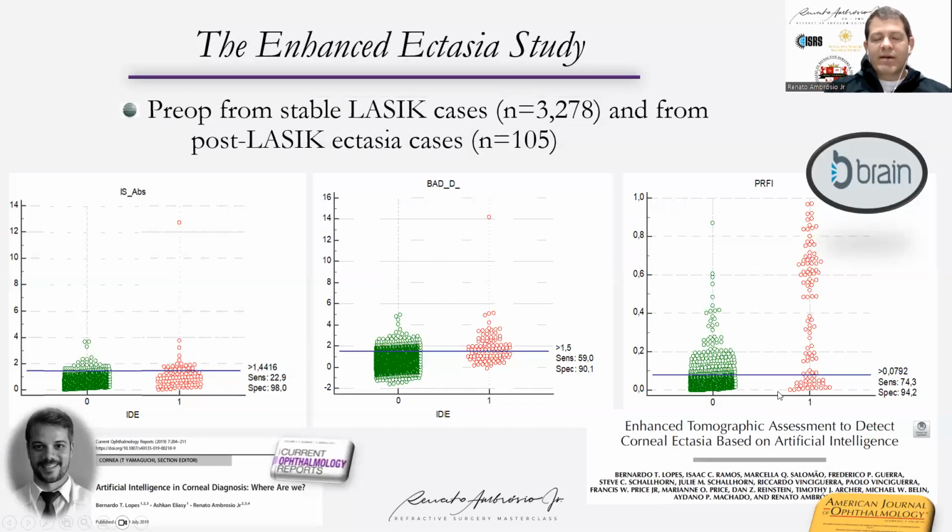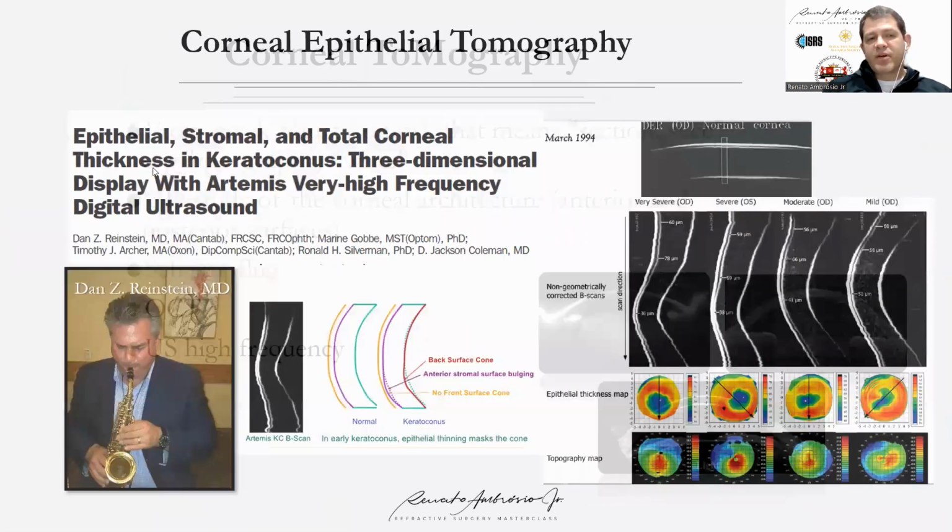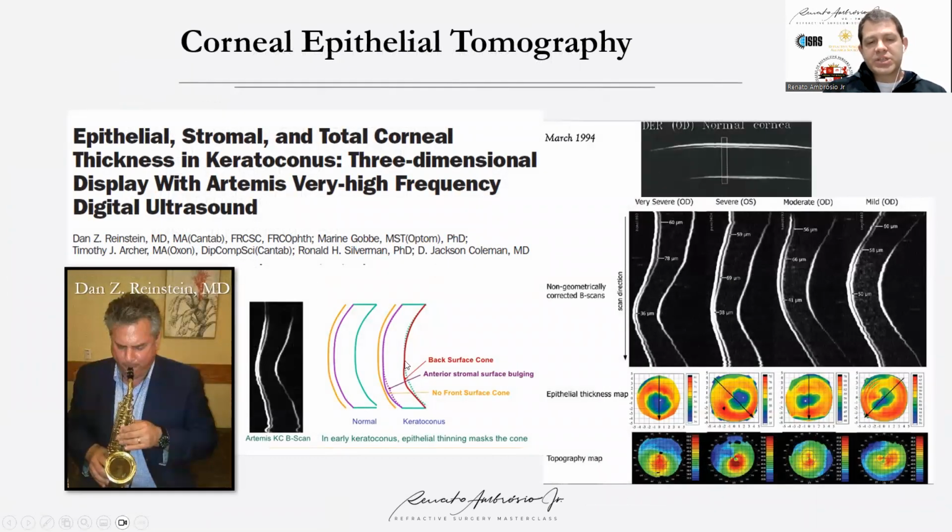And for more data, I would say we have a few directions. We have segmental tomography with epithelial thickness. We have biomechanics. We have molecular biology and genetics, for example. So OCT is what we are talking about today, but it was first described by Professor Reinstein with the very high frequency ultrasound, the digital very high frequency ultrasound, pioneer work in the 90s, when he was able to detect the epithelial thickness on the segmentation of high frequency ultrasound based on the signal of the echoes. So in his idea, the epithelial thinning would be an attempt to mask the protrusion.